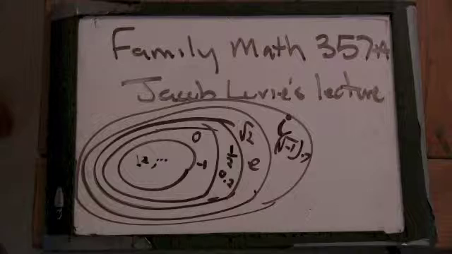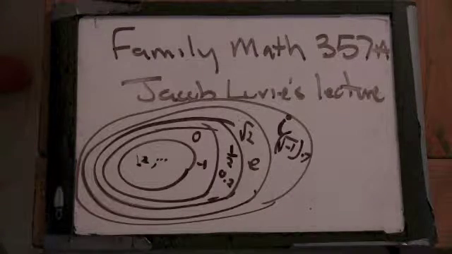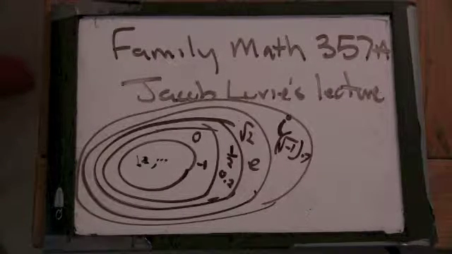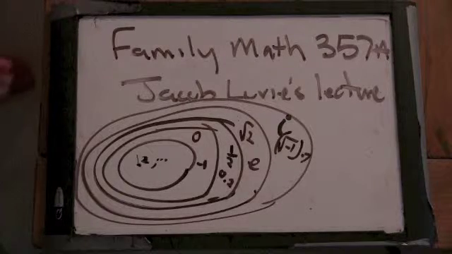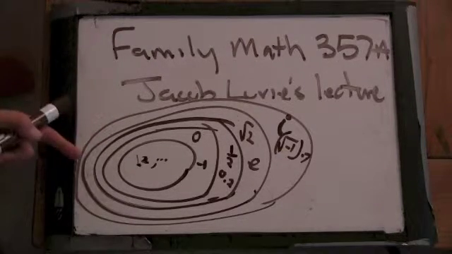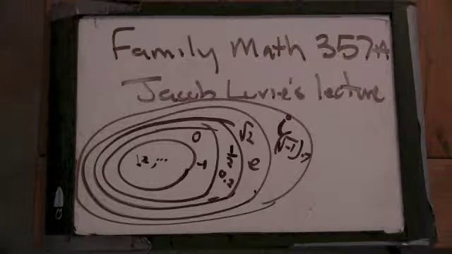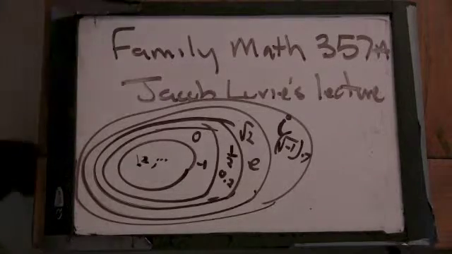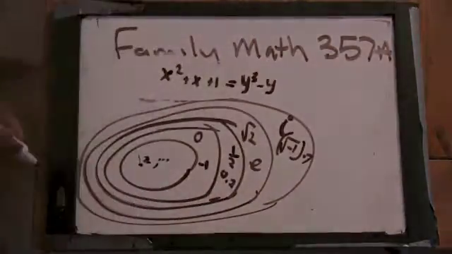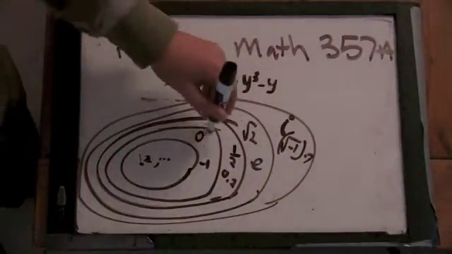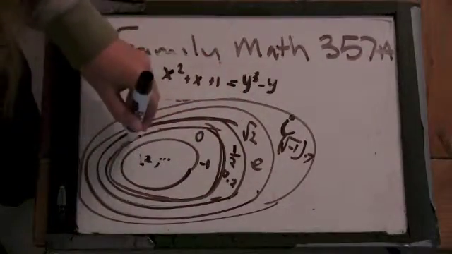Interesting. And why did he say you would want to study all these different kinds of numbers? Well, it was to learn more about the existing set of numbers. Okay. I think he gave an example of an equation like x squared plus x plus 1 equals y cubed minus y. And this has no integer solutions. So nothing within here would work.